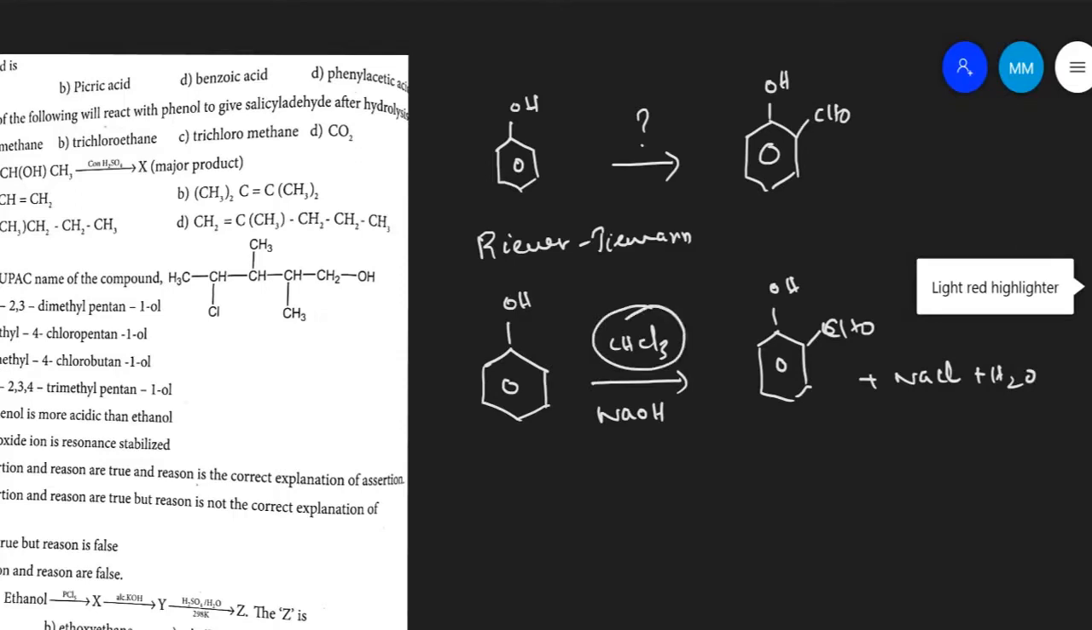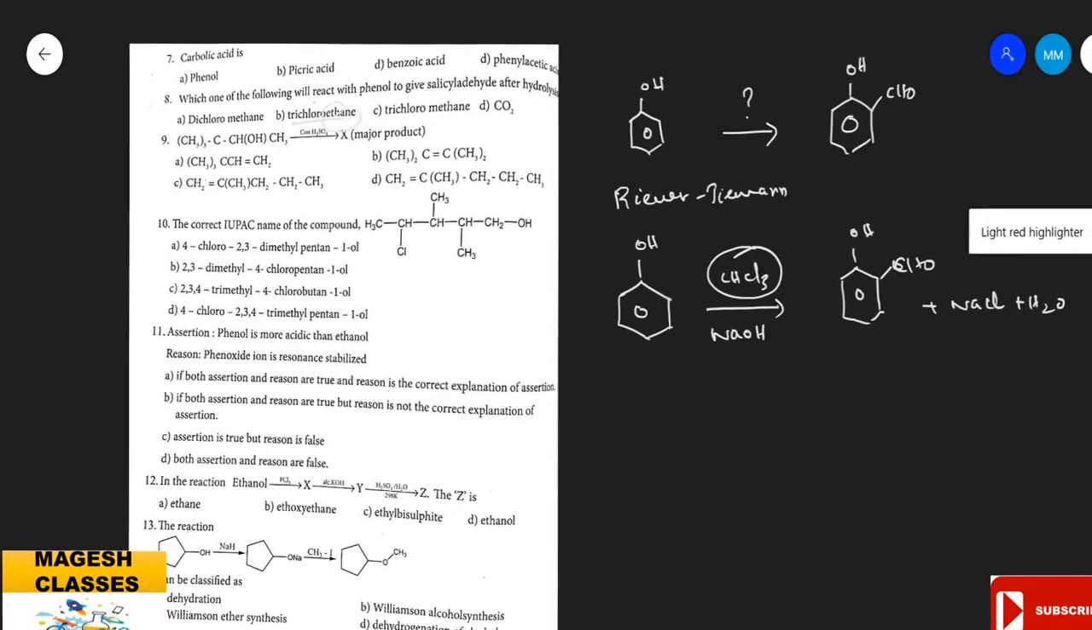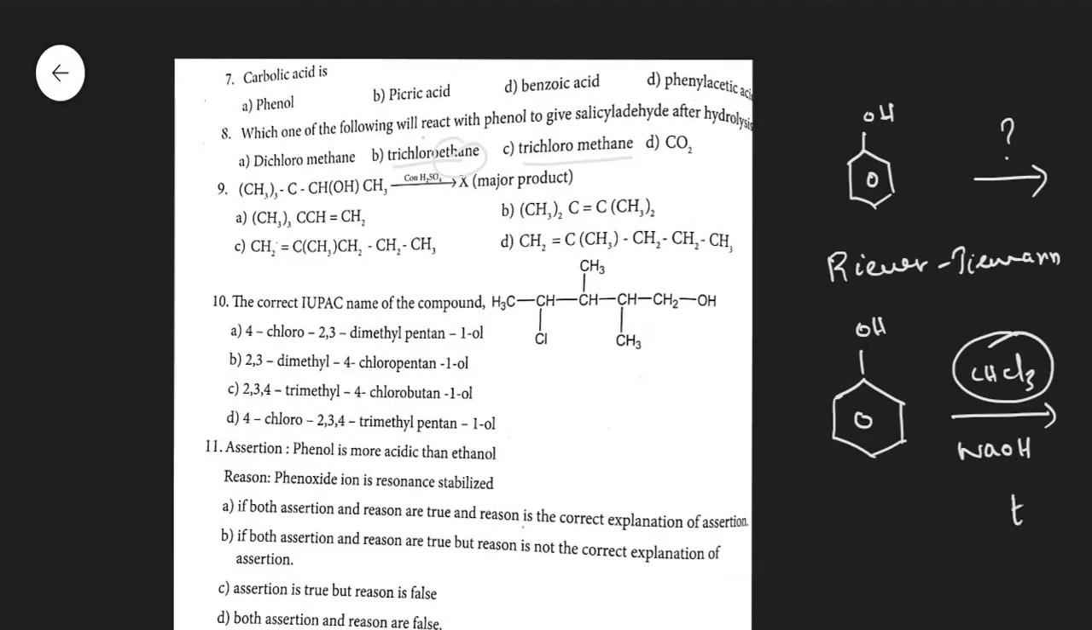Here the options are given as dichloromethane, trichloromethane, and trichloroethane. The reagent is trichloromethane, that is chloroform. Your option is C.